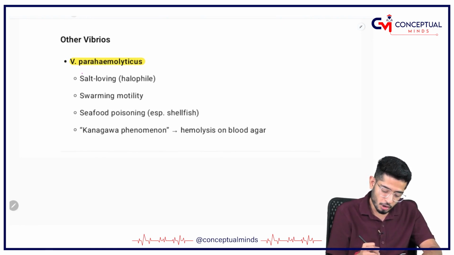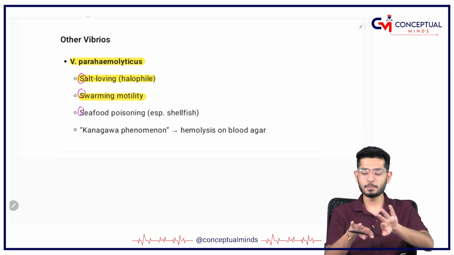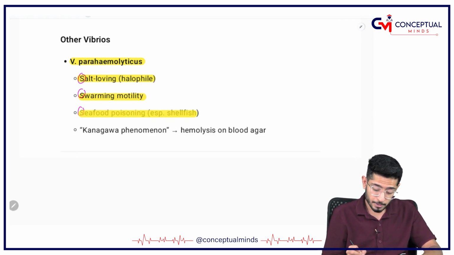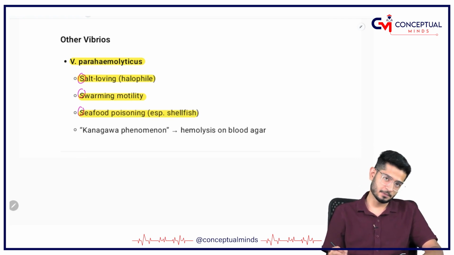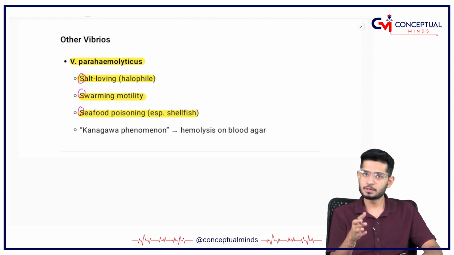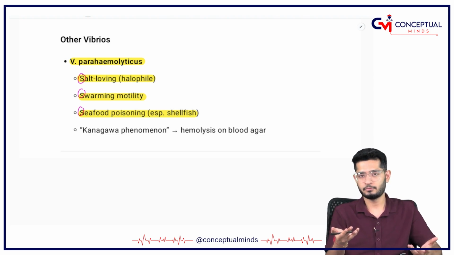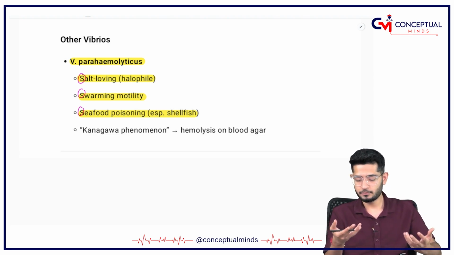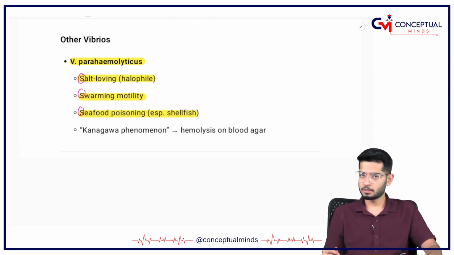Coming on to other Vibrios like Vibrio parahaemolyticus. Parahaemolyticus has a lot of S. Okay, so it is salt loving, halophile. It has got swarming motility. It is because of seafood poisoning. Okay, so seafood if you are eating, please be careful, because sea is full of salt, and seafood if you are eating, Vibrio parahaemolyticus can cause infection.